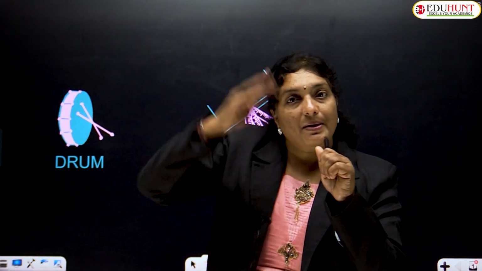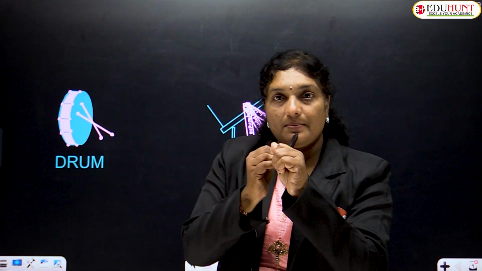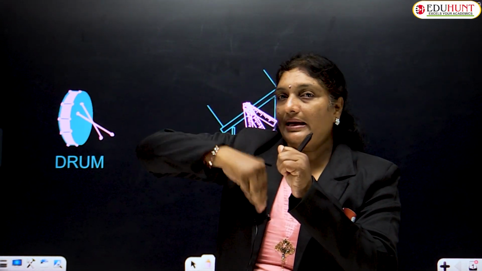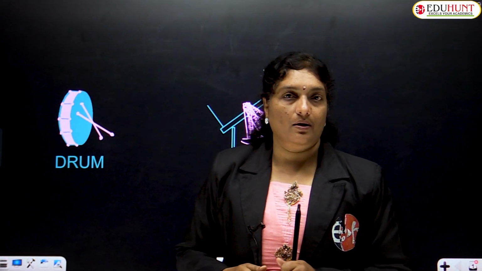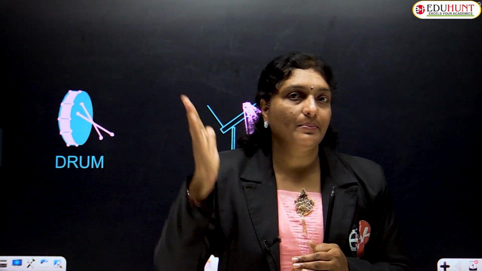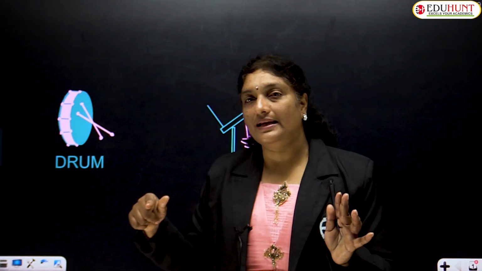What happens? The rubber band starts vibrating. So, when some force is applied at the middle of the rubber band and released, the rubber band starts vibrating up and down and up and down. As long as this rubber band vibrates, we are able to hear some sound. And after some time, when this rubber band no more vibrates, no more sound is heard.